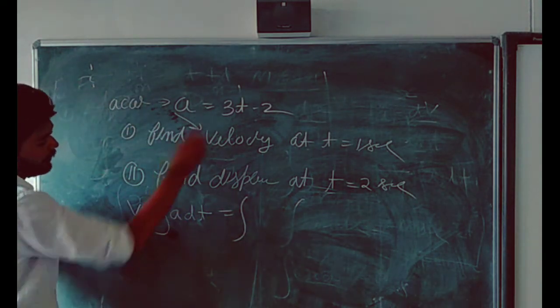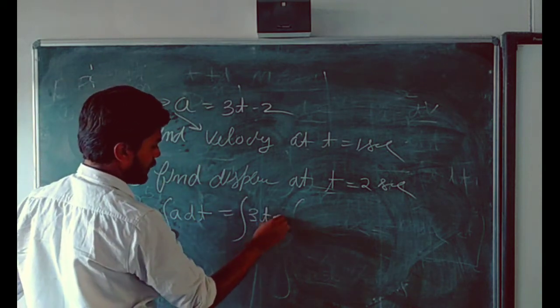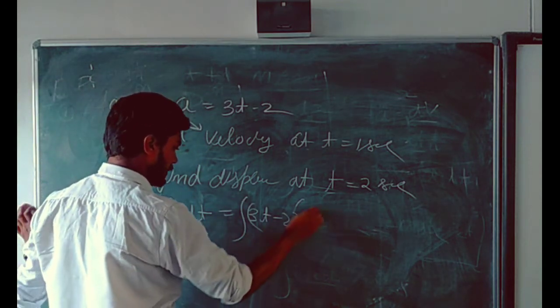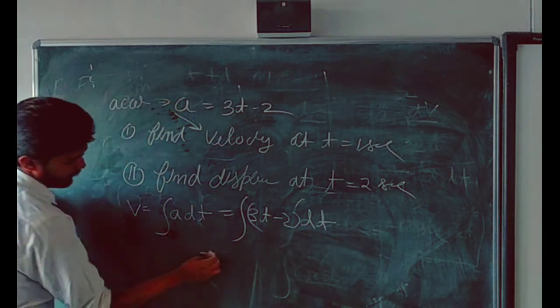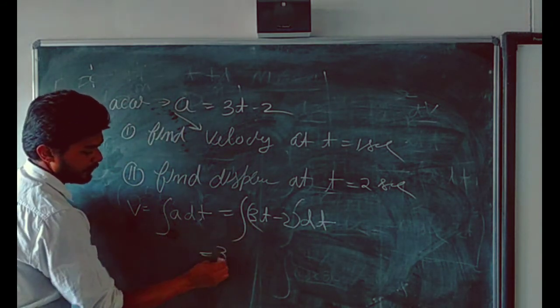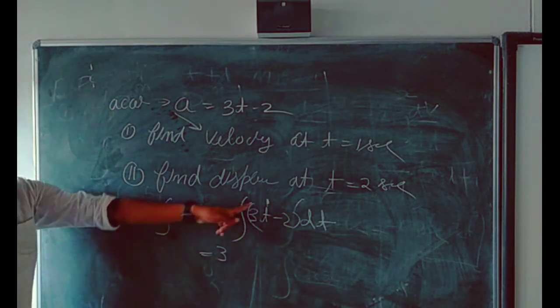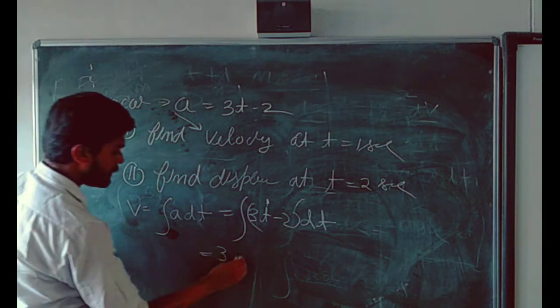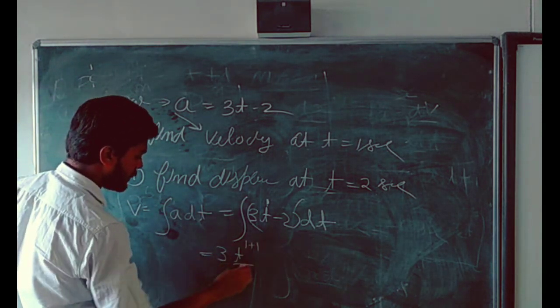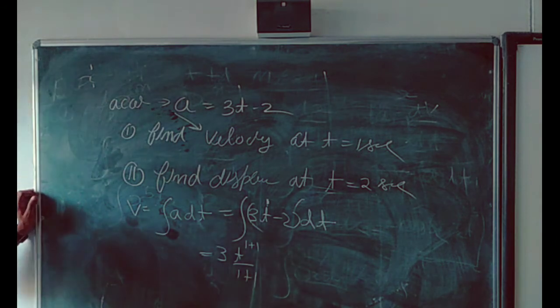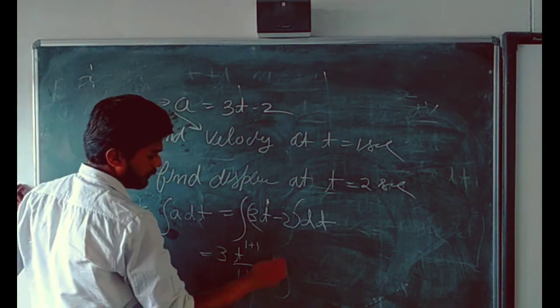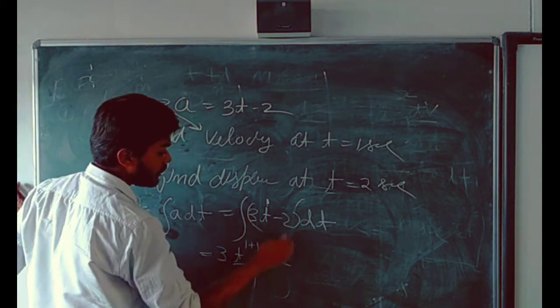A is here 3t minus 2, dt. 3 is a constant, and the power of t is 1. Then you can write t to the power 1 plus 1 upon 1 plus 1, minus 2. You can see here 2, there is no t.